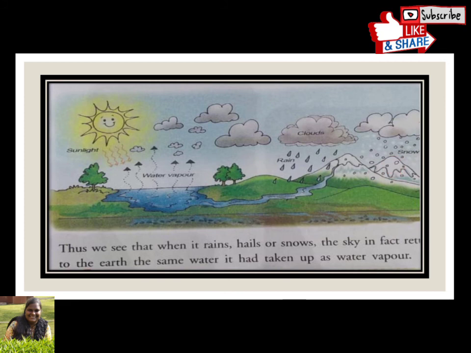Thus, we can see that when it rains, hails or snows, the sky in fact returns to the earth the same water it had taken up as water vapor. What is coming back to us is nothing but the same water that was collected from the earth back to the clouds.